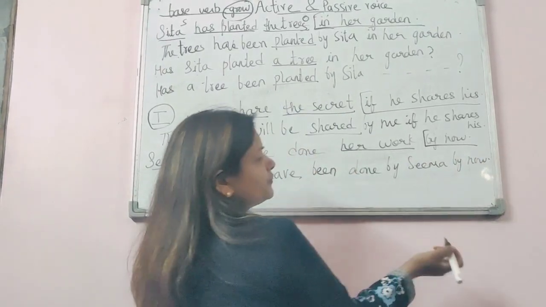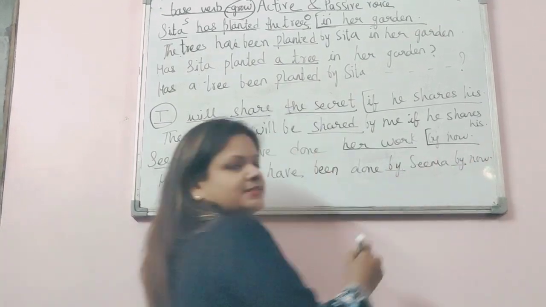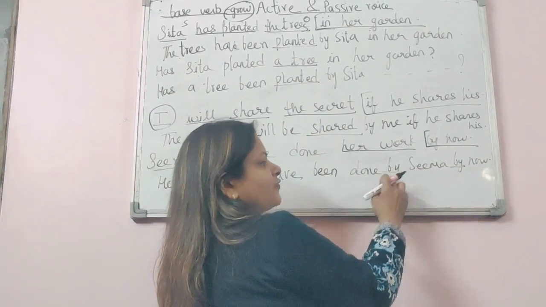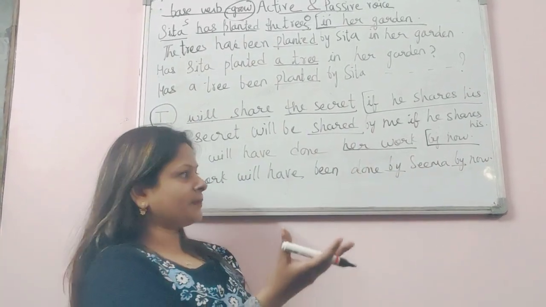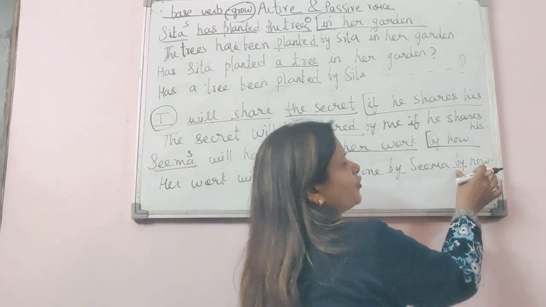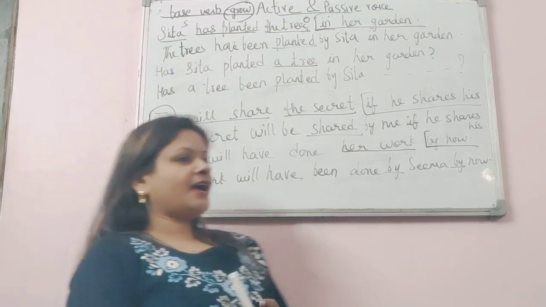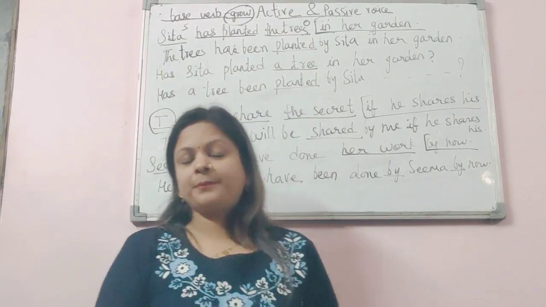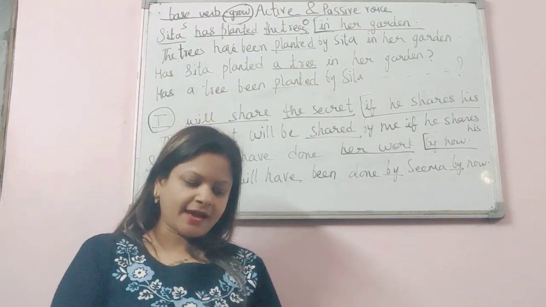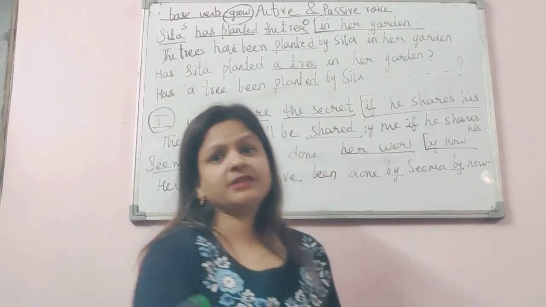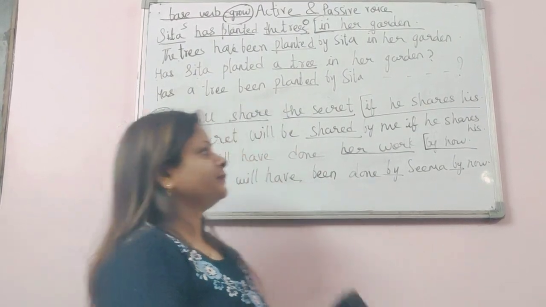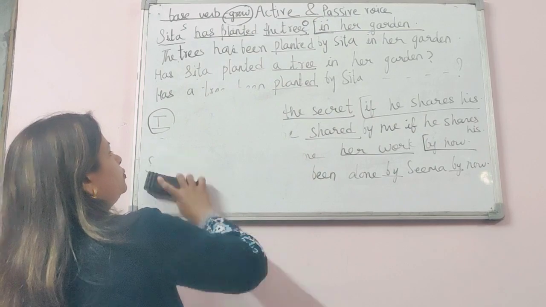So don't get confused that here by is written twice. This by is for by whom, for the passive voice, and this by is for the adverb of time. So I think I have removed all your doubts, but if you still have any doubt, you can write in the comment box and I'll clear it. One more thing that I want to tell you.